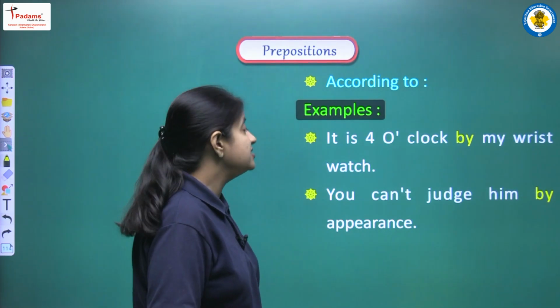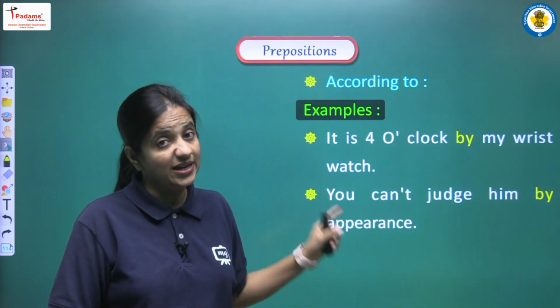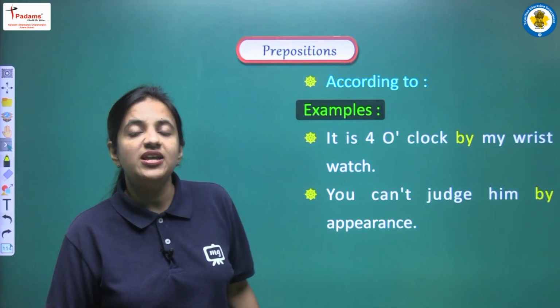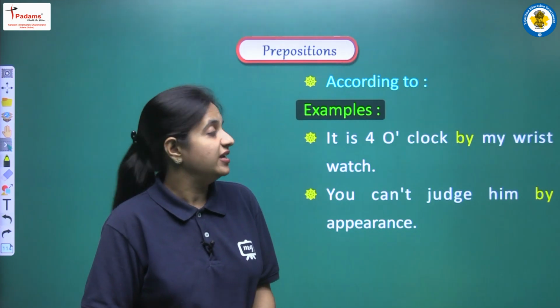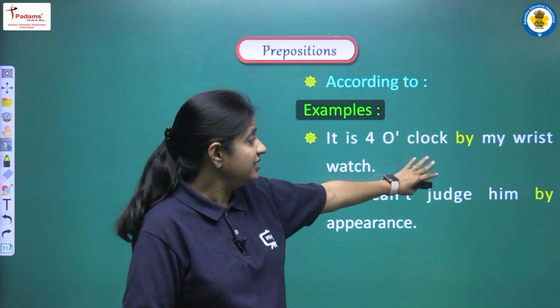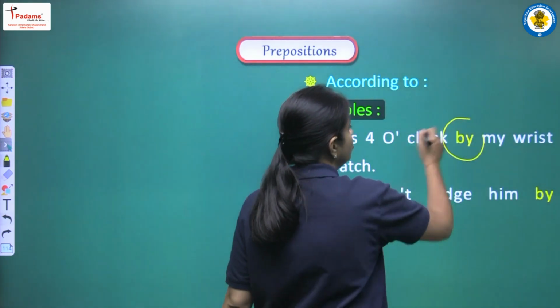Let's see the examples. It is 4 o'clock by my wrist watch. So it's a very important use. So whenever we are asking or telling the time according to a wrist watch, for that we have to use by.